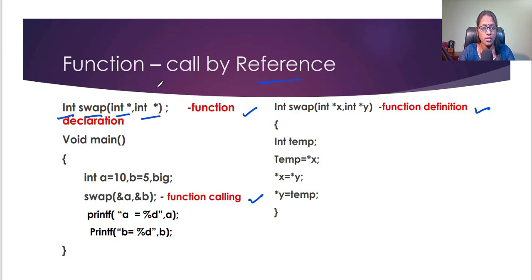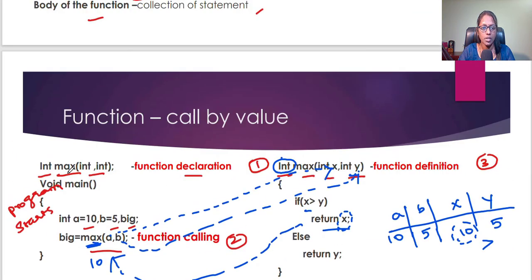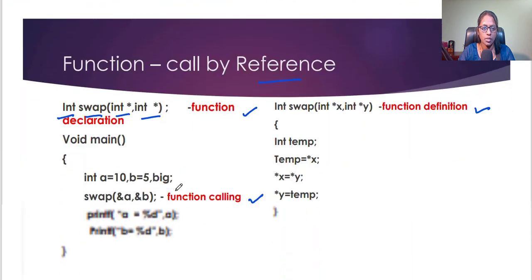Previously I passed only int comma int, because in call by value I am passing only two integer values. Here I am passing two addresses. Star means I am going to use pointers, so that I can pass the address to the function. So function declaration is finished.